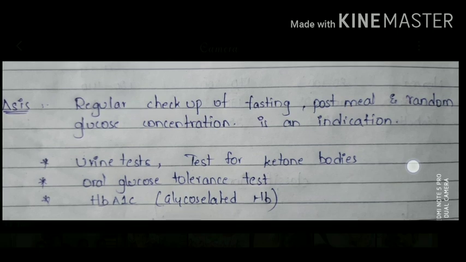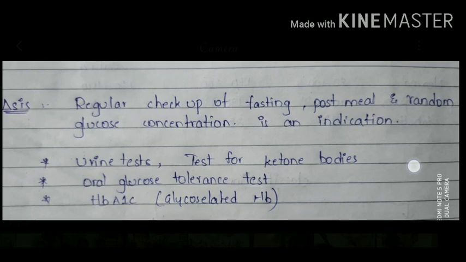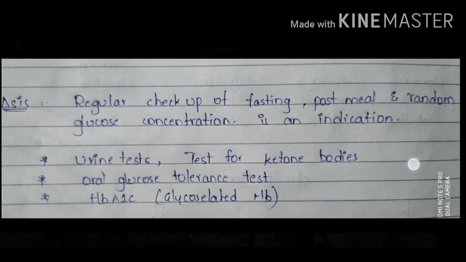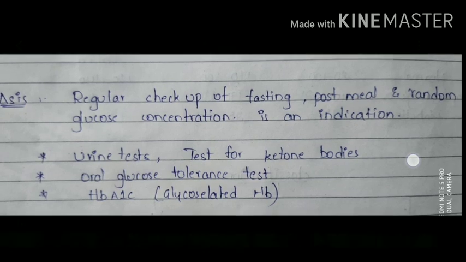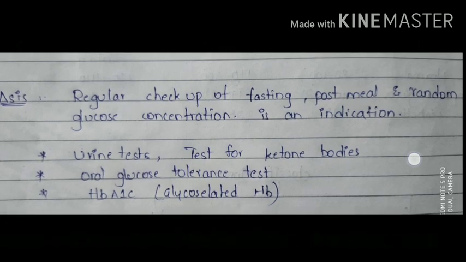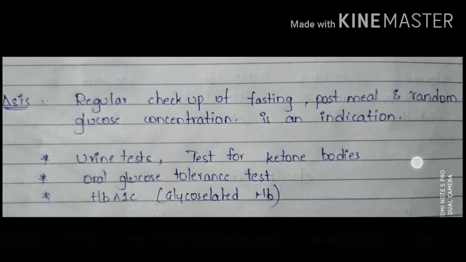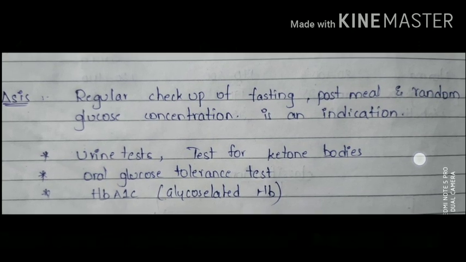These ketone bodies are used to assess the severity of the diabetes mellitus, and we know that the oral glucose tolerance test is one of the reliable tests for the diabetes mellitus, and which is also an important test. And the HbA1c level, which is glycosylated hemoglobin, is used to test the diabetes.